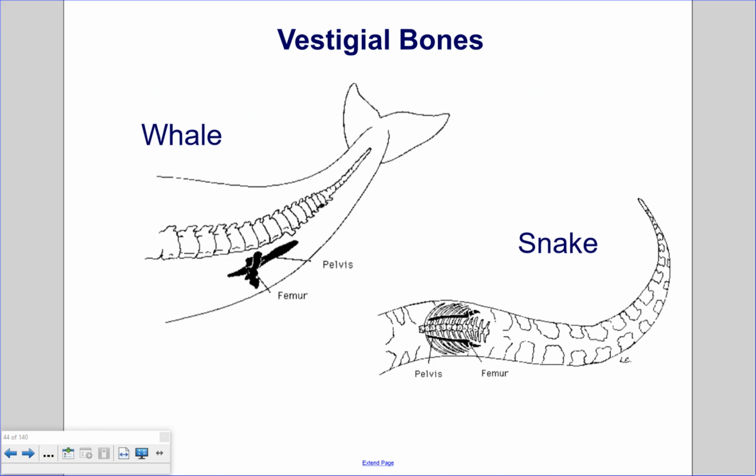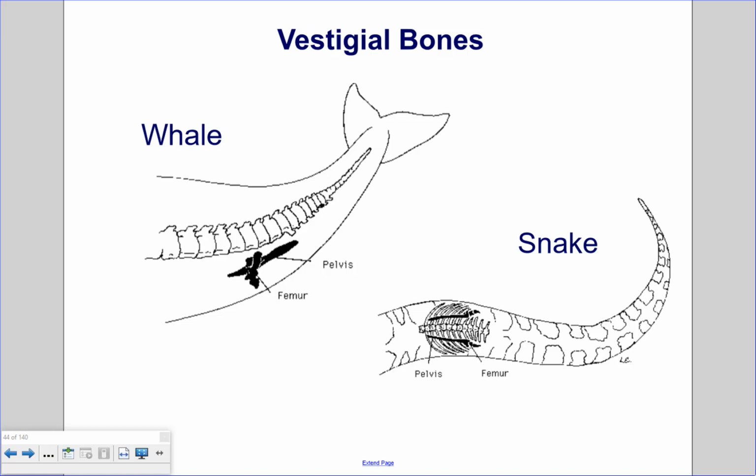Vestigial bones. Whales have a femur, or a thigh bone for a leg, and a pelvis, or a hip bone. Both of these bones are associated with walking. But we know that whales don't walk, they swim. So it is believed that the whale evolved from an ancestor who was able to walk on land. And then as this ancestor became more associated with the water, it was more advantageous for it to swim and to develop other structures for swimming. Consequently, the bones associated with walking just became smaller and smaller. And then here they are today.